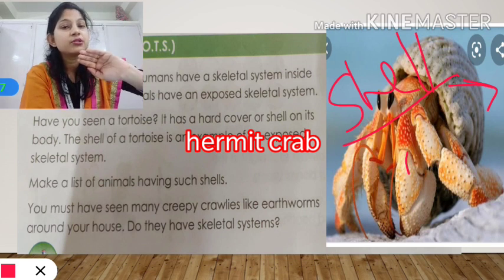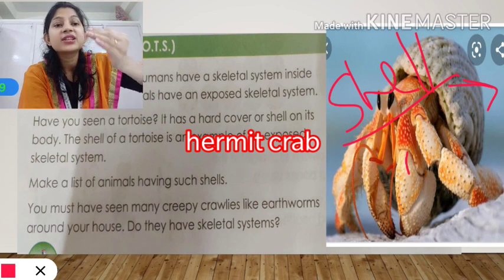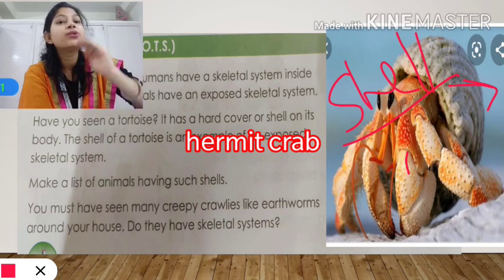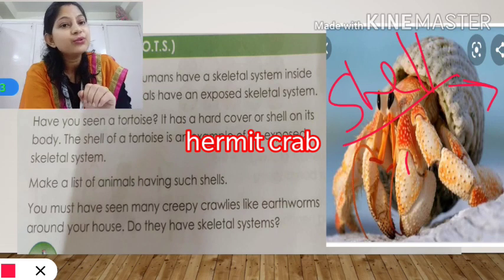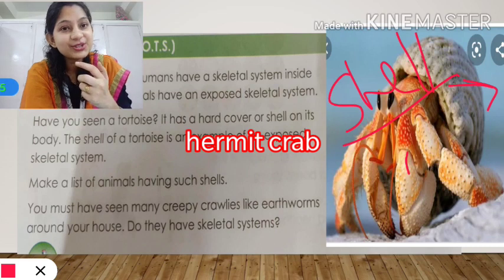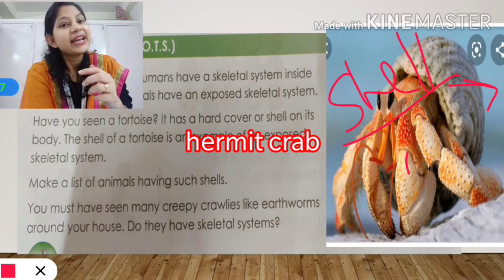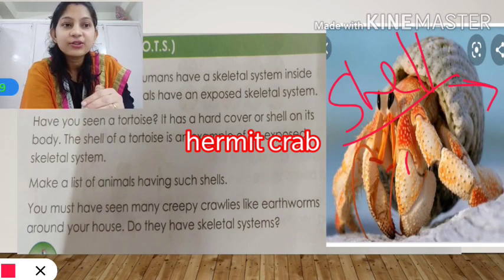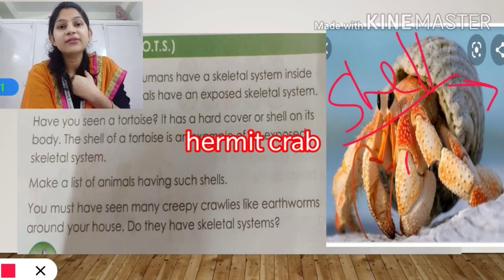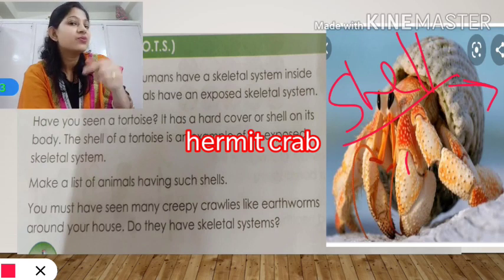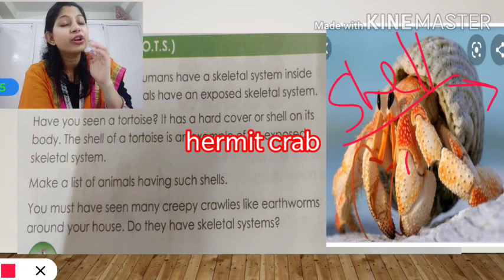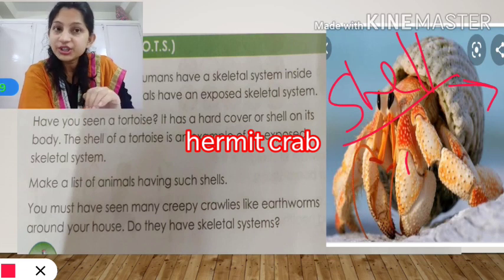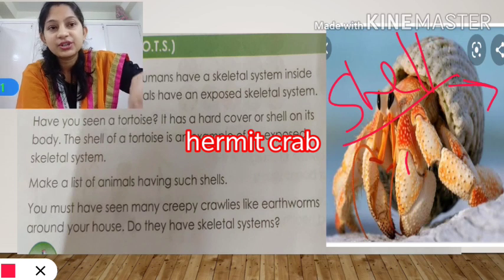These also have an exposed skeletal system or shell over the body. And what is the use of this shell, student? It acts as protection, to protect that animal. Like our skeletal system, one of the uses is protection. Here also it is protection.